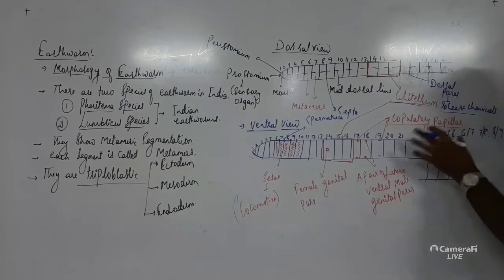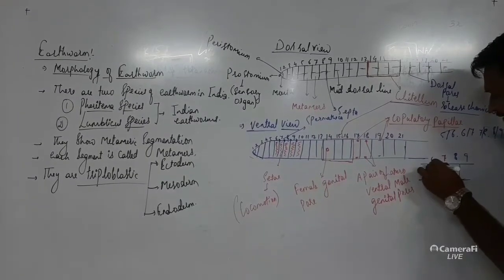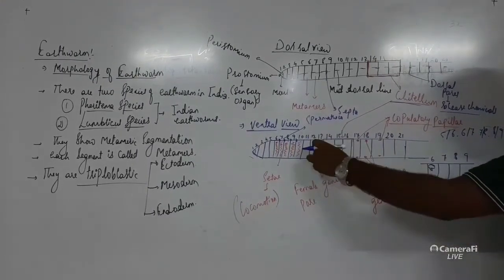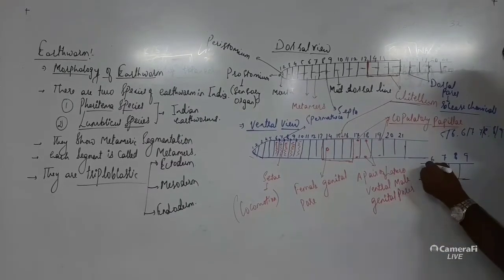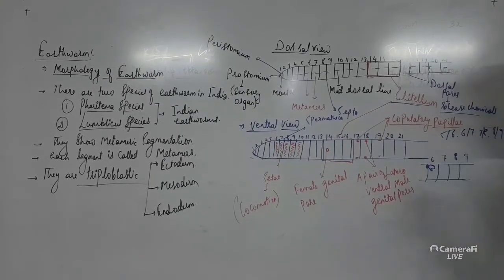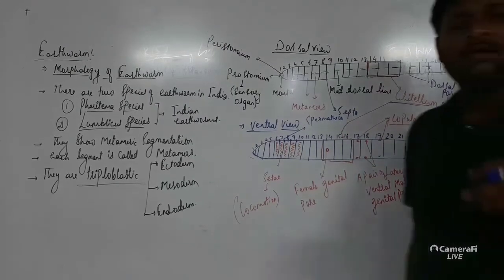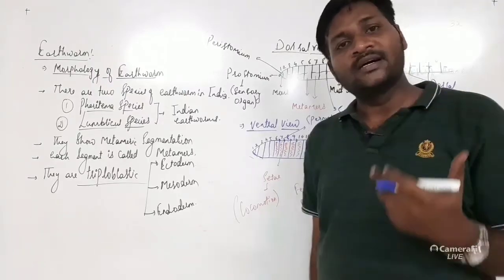Now what is the meaning of this oblique? The meaning is that the spermathecae are sac-like structures which are attached to the septa. What is septa? That is the line which divides the metamers. They are attached with the help of a pore, which is called the spermathecal pore, and these sacs are called spermathecae. Now what is the function of spermathecae? The function of spermathecae is to store the sperms.